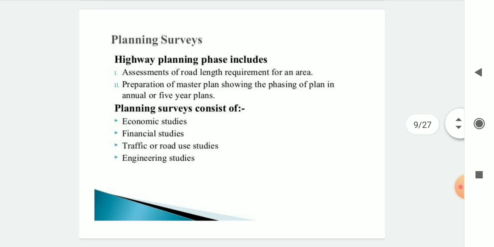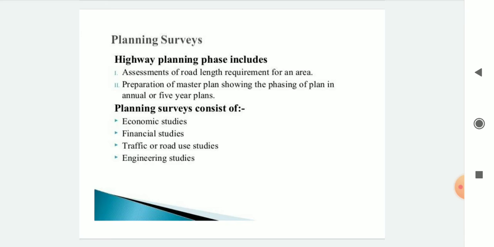Then the next part of our presentation is planning surveys. What are the main component parts included in the highway planning phase? First is assessment of road length required for an area. That means how much length of road is required for the area. Second, preparation of a master plan, showing the phasing of the plan in annual or 5 year plans. That means we have to make the bar chart for preparation of that road project. The schedule should be an annual or 5 year plan.